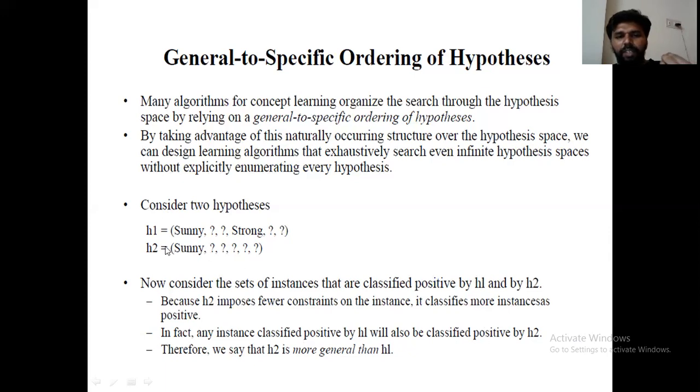Whatever instance is classified as positive by H1, here H1 is one hypothesis, the same instance is automatically treated as a positive example by H2 also. Why? Because, see here, I would like to explain this.